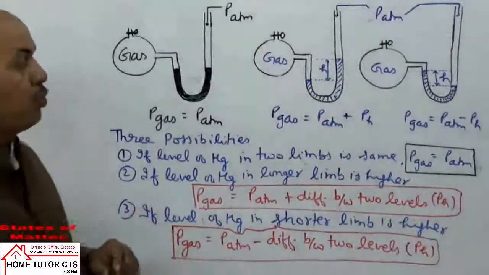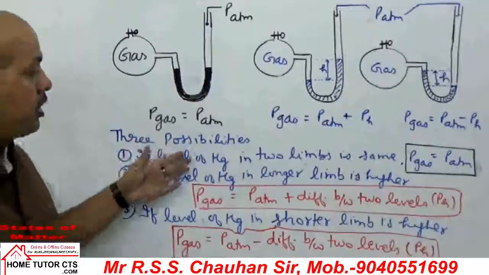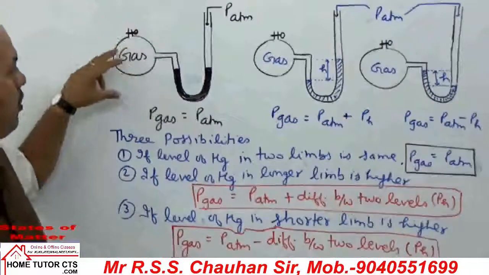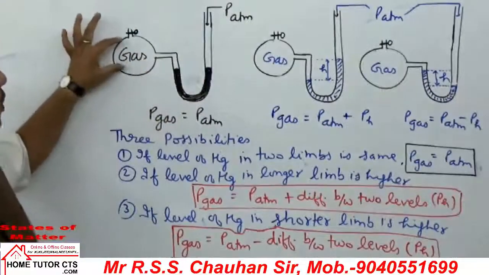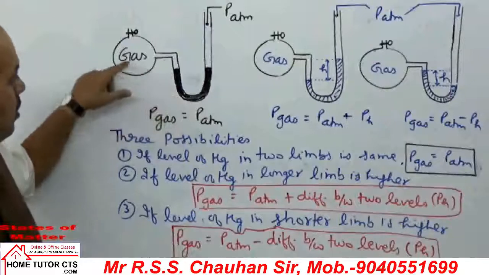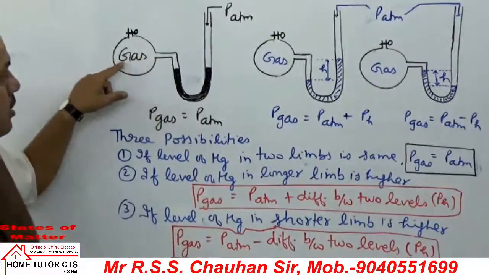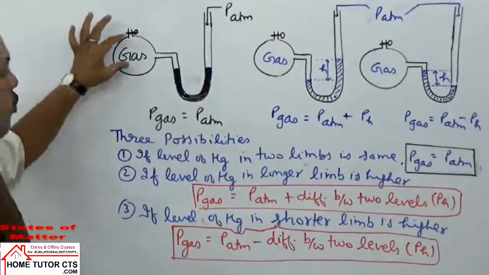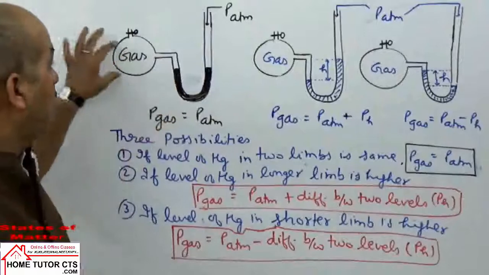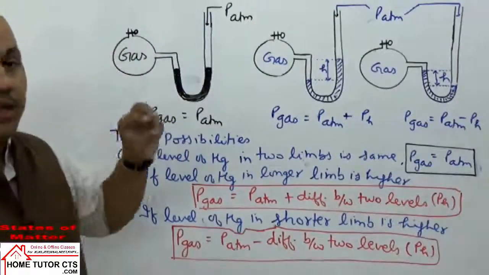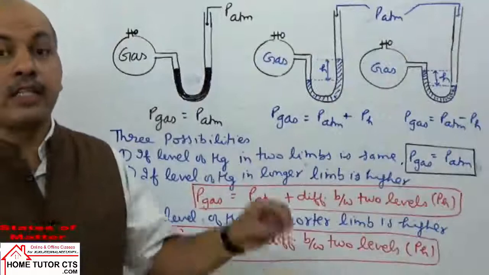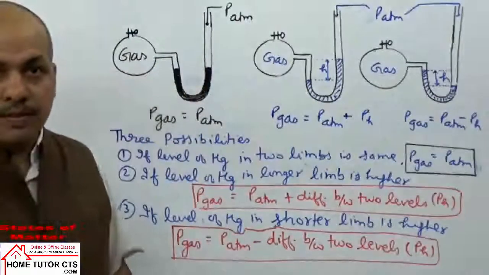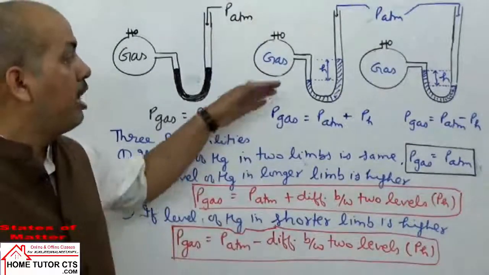Now let us see how using an open end manometer we can measure the pressure of the gas. Already I just explained some information about this. We have an open tube manometer, this one here. We have two limbs, one shorter limb connected to the gas, and the longer limb subjected to the pressure of atmosphere. Now when it is connected here, then in this vessel we have the gas. Now we can have three possibilities. Either the pressure of the gas is the same as the pressure of atmosphere, then the level is the same in two limbs, or the level is different.